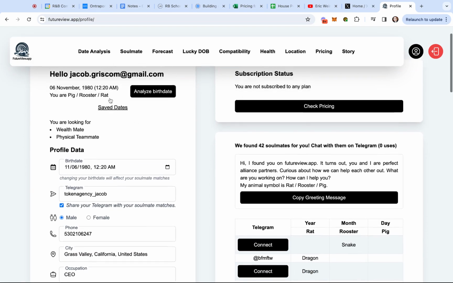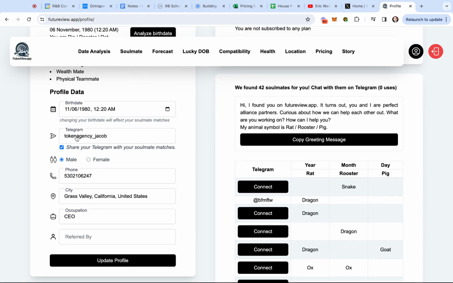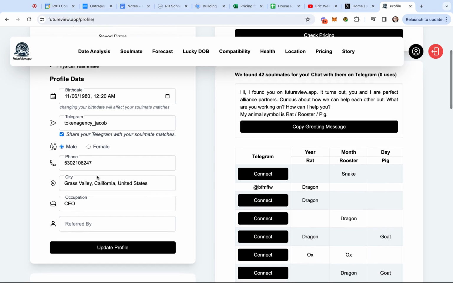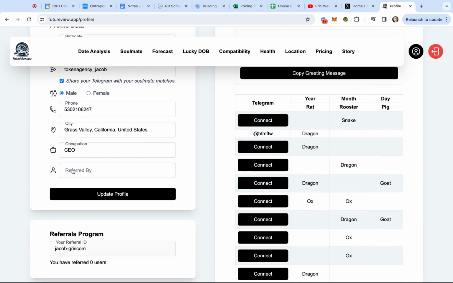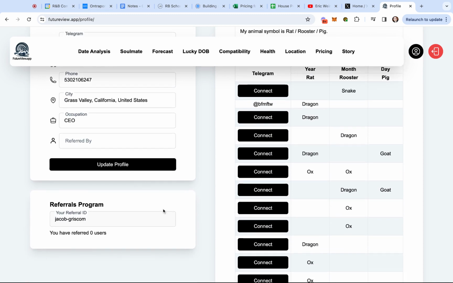One of the things you'll want to do is make sure that you've plugged in all of your profile data, including your Telegram, because that's the way that you'll be able to connect with your potential matches. And then you can also enter a referral ID if you were referred by somebody.